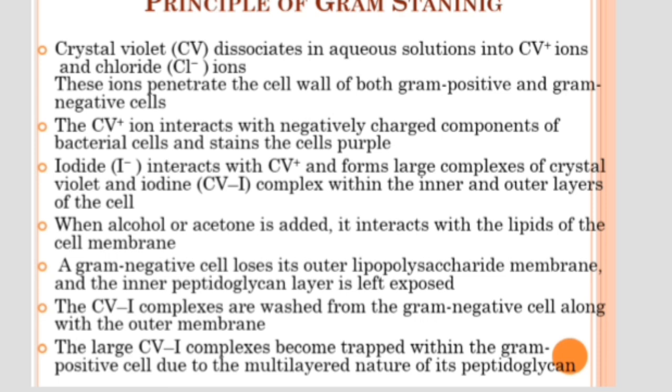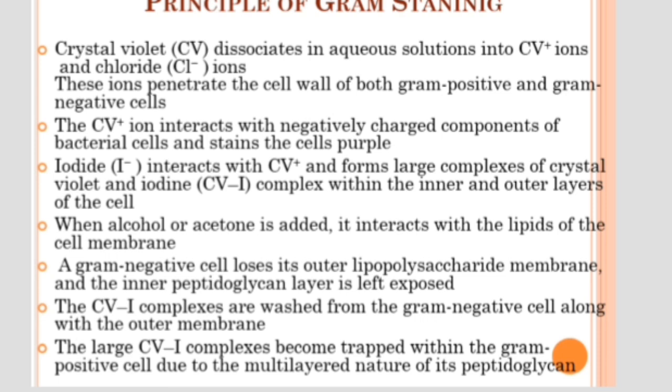When we counter stain with safranin, the color has already been lost in gram negative bacteria, because the CV iodine complex has been washed away by the alcohol treatment. So they absorb the color of safranin, which is red. They appear red after staining with safranin.